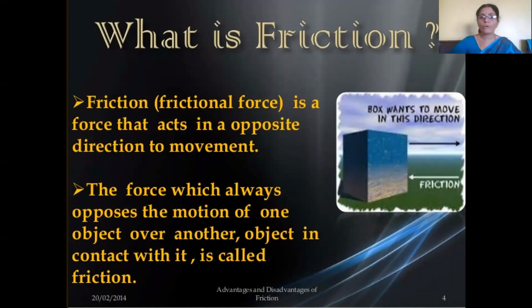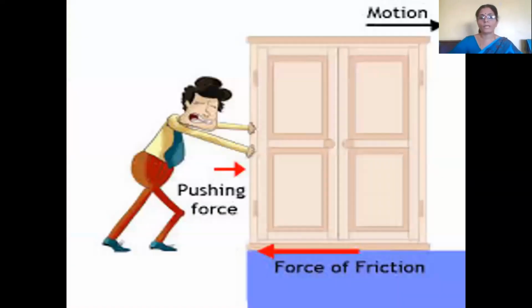When you apply the force, the object also moves in the direction of the applied force. But the frictional force always acts in the opposite direction of the applied force as well as the motion of the object. Here also, the man is pushing the cupboard along the same direction, and the object will move.